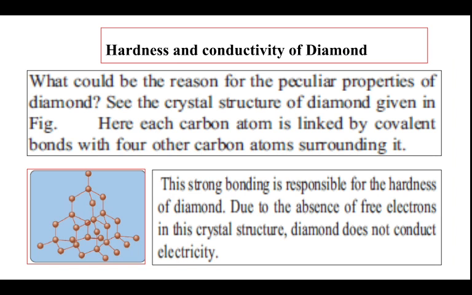Hardness and conductivity of diamond. What could be the reason for the peculiar properties of diamond? See the crystal structure of diamond given in the figure. Here each carbon atom is linked by covalent bonds with 4 other carbon atoms surrounding it. This strong bonding is responsible for the hardness of diamond. Due to the absence of free electrons in this crystal structure, the diamond does not conduct electricity.